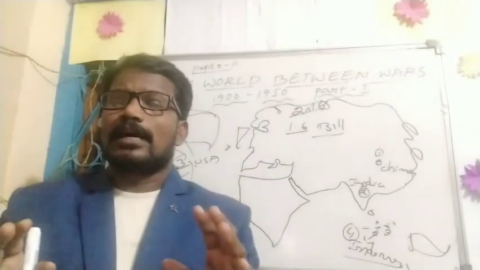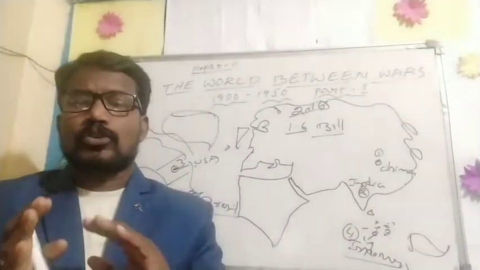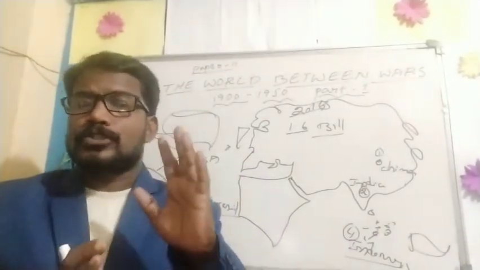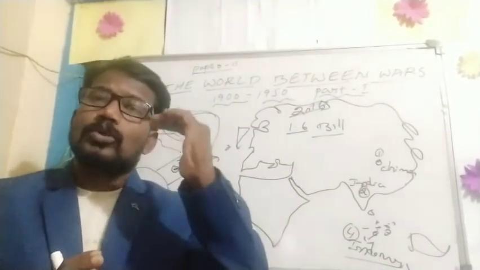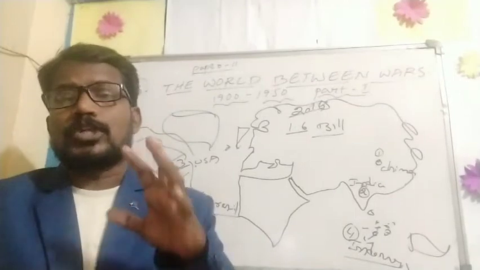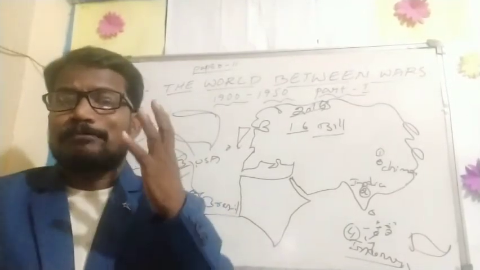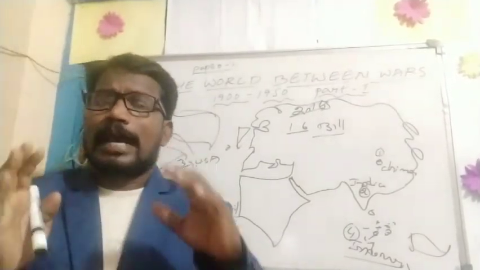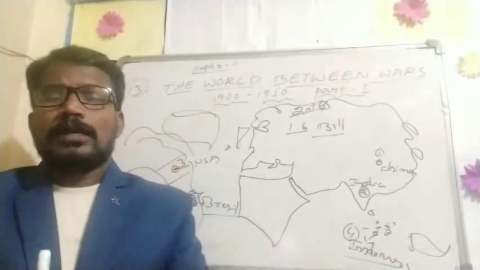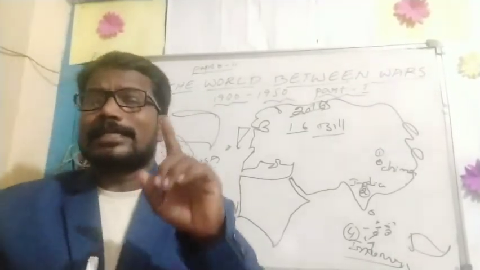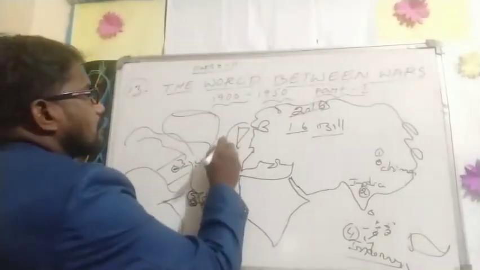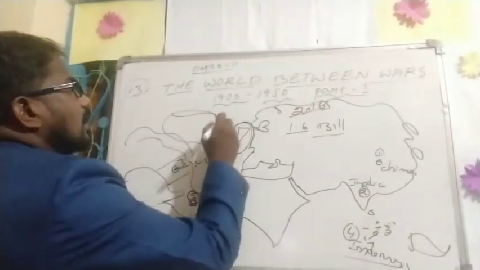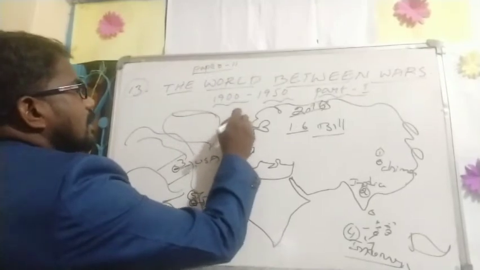Only in the Western countries, industrial capitalism changed the way population grew and so many people's livelihood. At the same time, Britain was the leading industrial power. So please remember this country, Britain or UK, the United Kingdom.